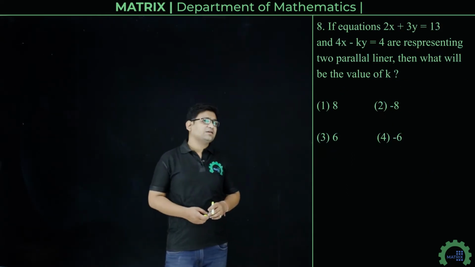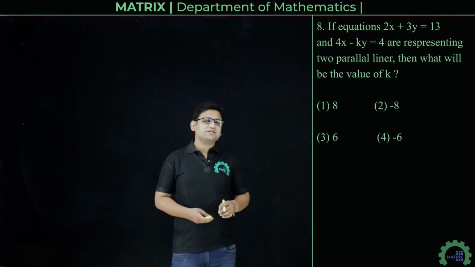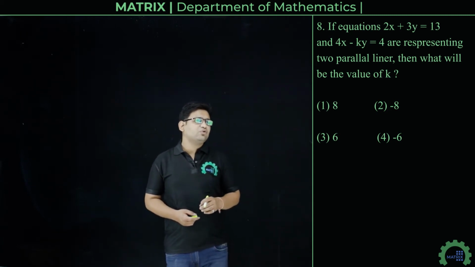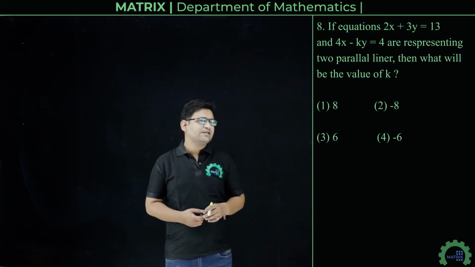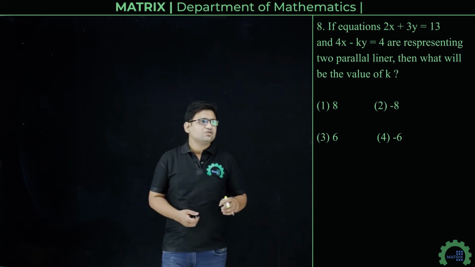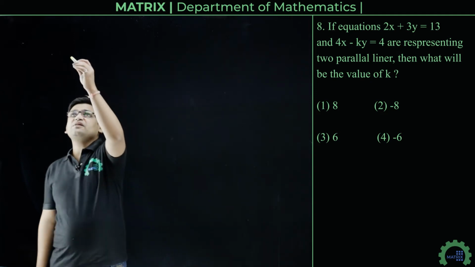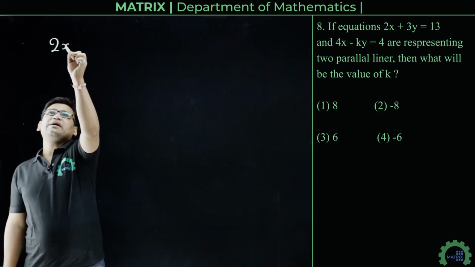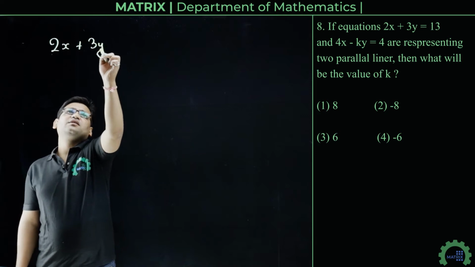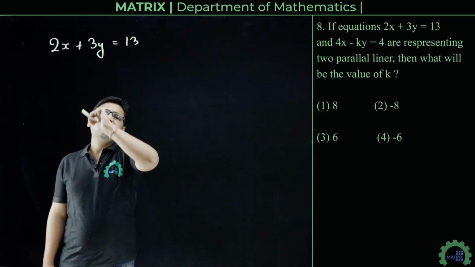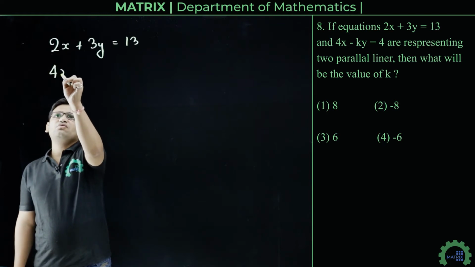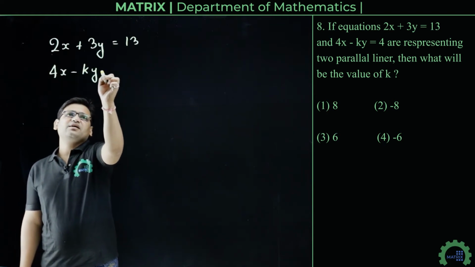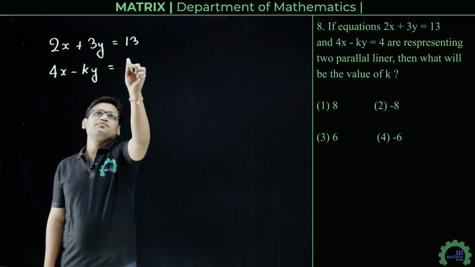Next question is, if equations 2x plus 3y equals 13 and 4x minus ky equals 4 are representing two parallel lines, then what will be the value of k? So the given equations are 2x plus 3y equals 13, and the second equation is 4x minus ky equals 4.